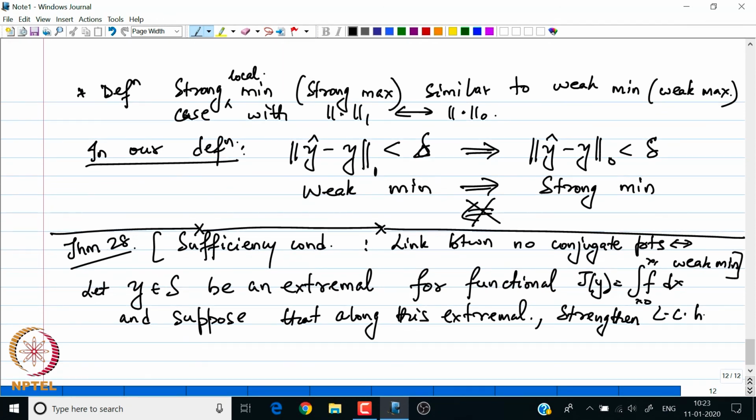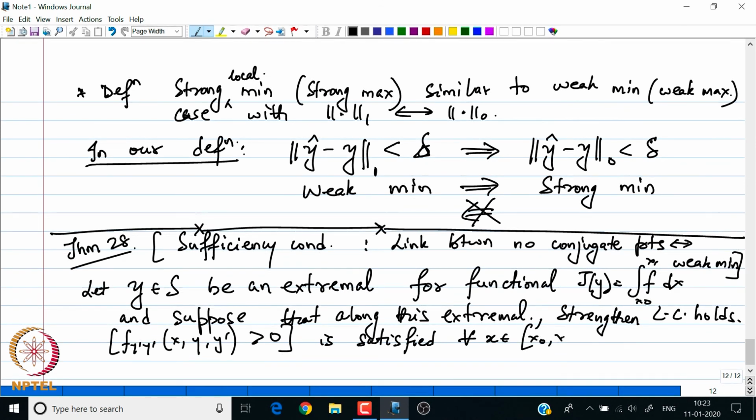Along this extremal, the strengthened Legendre condition holds, or I have that f y prime y prime of x comma y prime is greater than 0, is satisfied for all x from x naught to x 1.